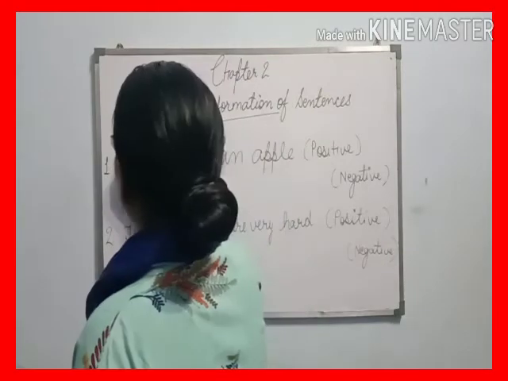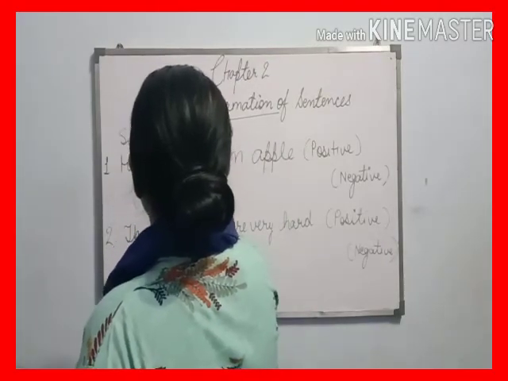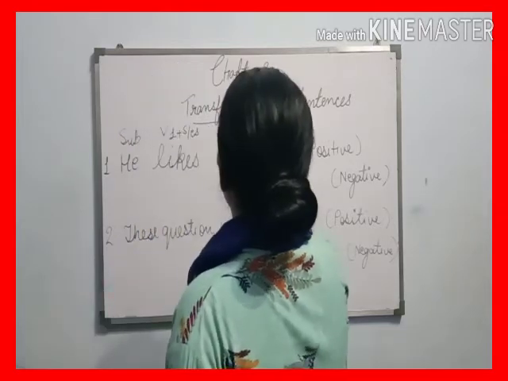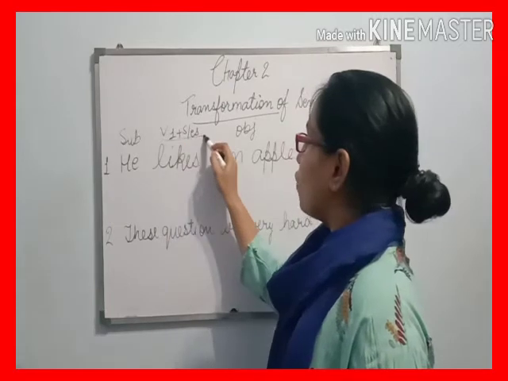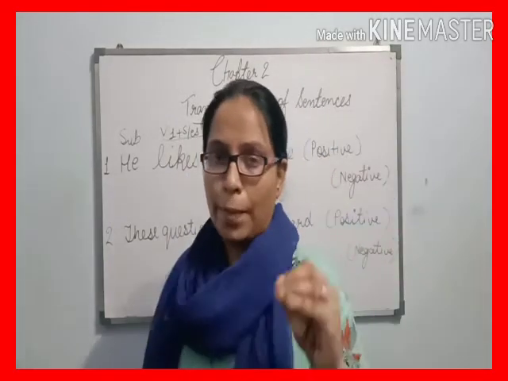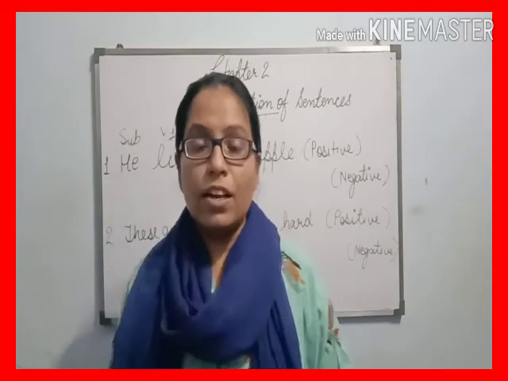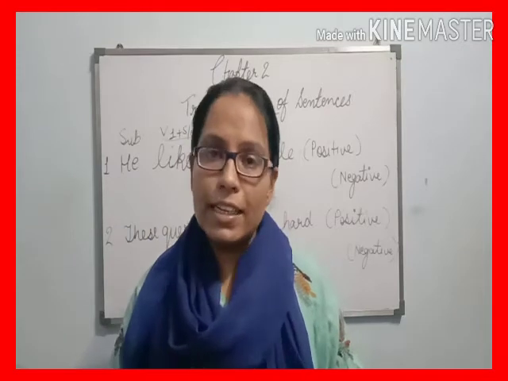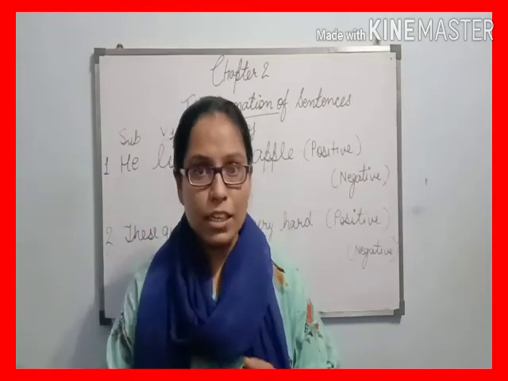Because here is the subject, here is the verb first form plus s/es, and here is the object. So with the help of verb first form plus s/es, we come to know that this is the present indefinite tense. So when we find the principal verb in any sentence, we can easily find which tense it is.